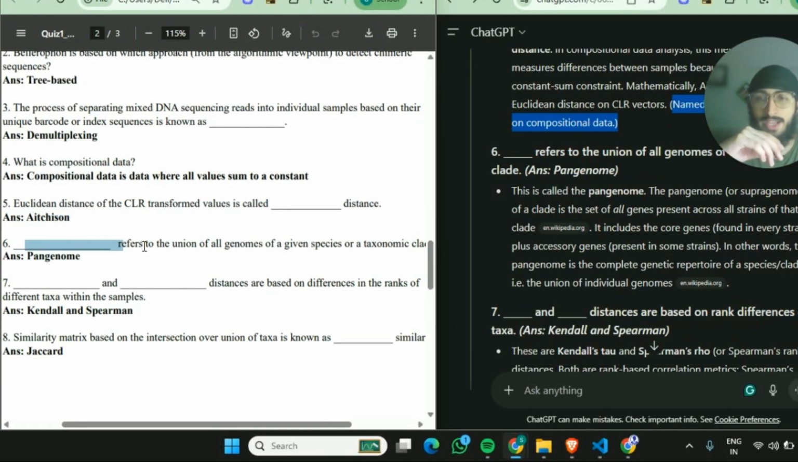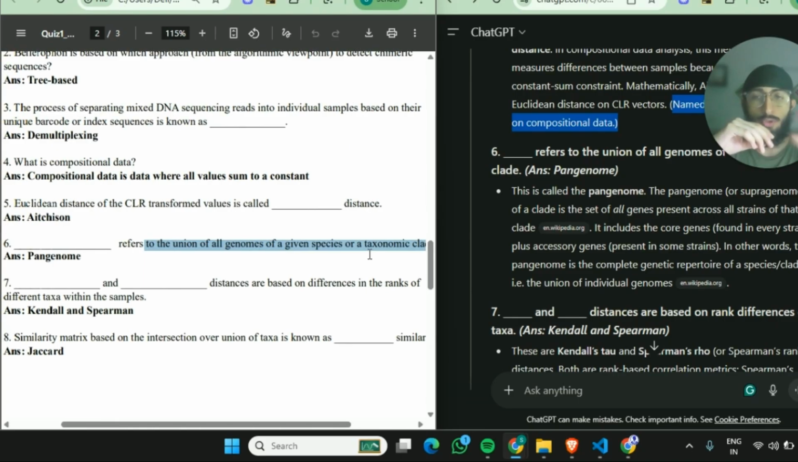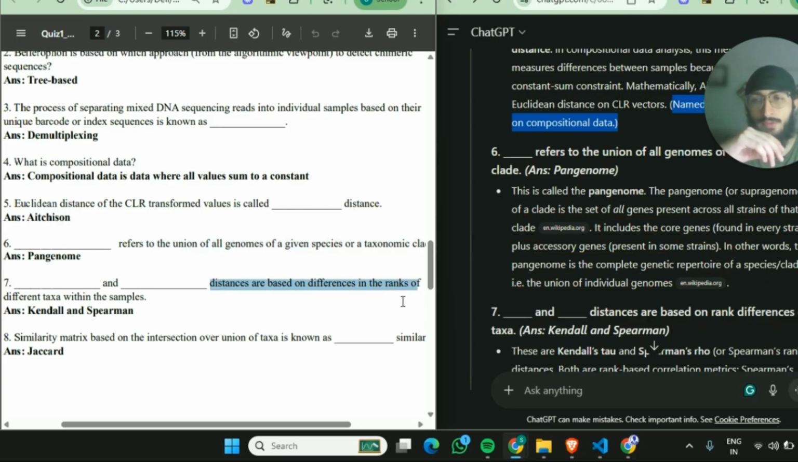Now, the next question: dash refers to the union of all genomes of a given species or a taxonomic class or taxonomic clade. Union of all genomes of a given species or a taxonomic clade is pangenome. So pangenome, or a supragenome of a clade, is the set of all genes present across all strains of that clade. It includes the core genes that are found in every strain plus the accessory genes present in some strains. In other words, the pangenome is the complete genetic repertoire of a species or a clade as the union of individual genomes. Right?